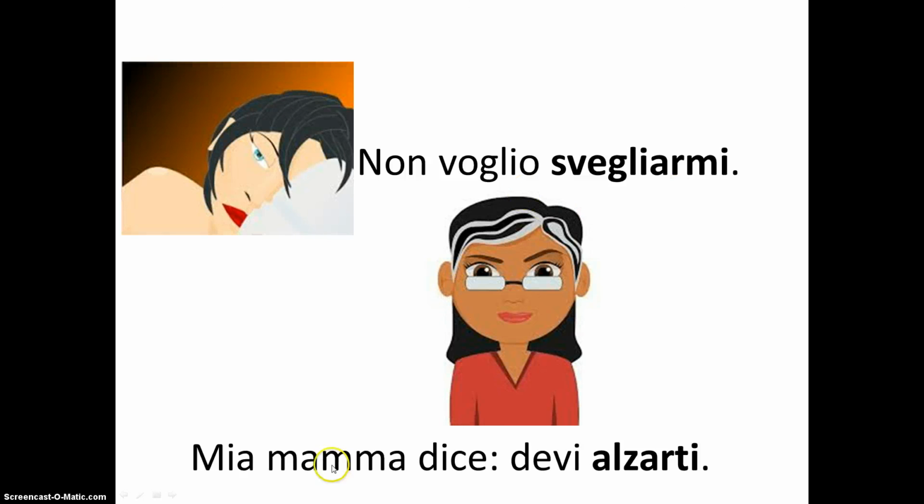And another example, mia mamma dice, devi alzarti. So my mom is saying, you should get up. Again, we have devi, the conjugated form of the verb dovere, and we have alzarti, to get up. But the si has changed to ti because it's you. You should get up. If this was I should get up, devo alzarmi. If it was we should get up, dobbiamo alzarci. So the reflexive pronoun changes according to the subject.